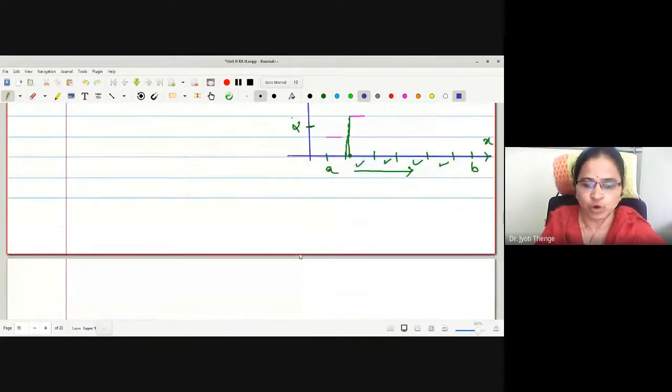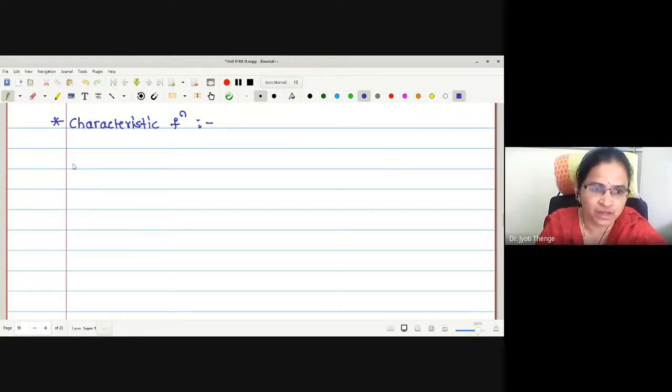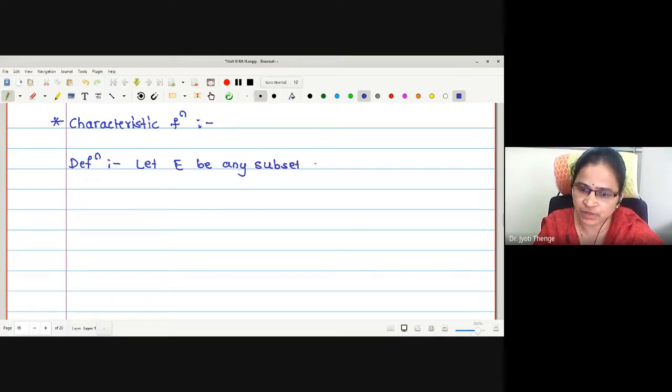Let me go to the next function, a special function called the characteristic function. What is the characteristic function? Let me give the definition first. Definition. Let E be any subset of R. The function, how is it denoted? Curly chi of E, the characteristic function of the set E, defined from R to R.